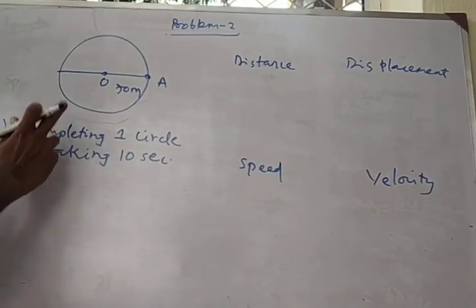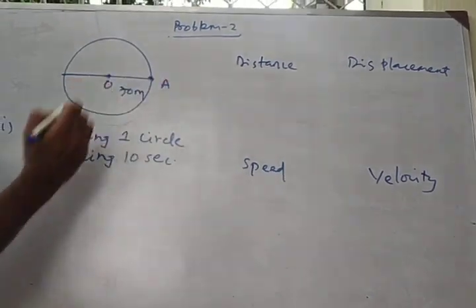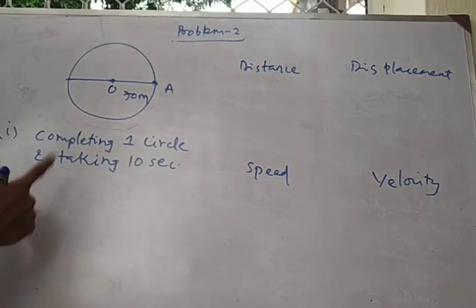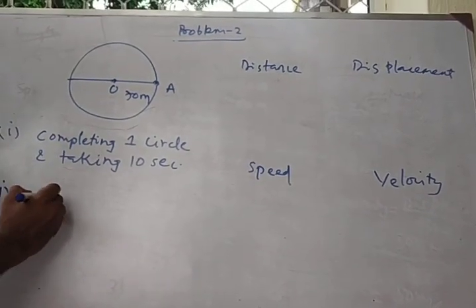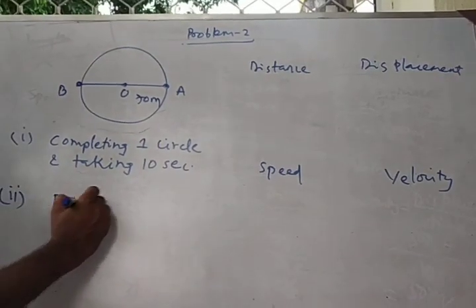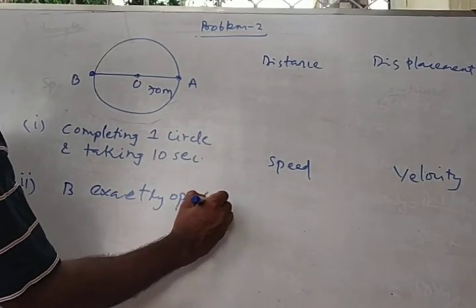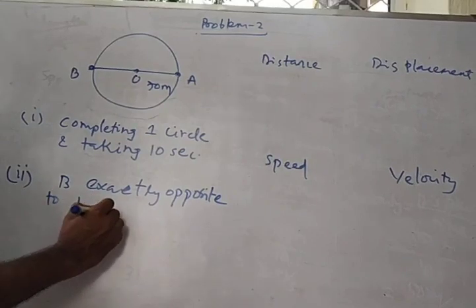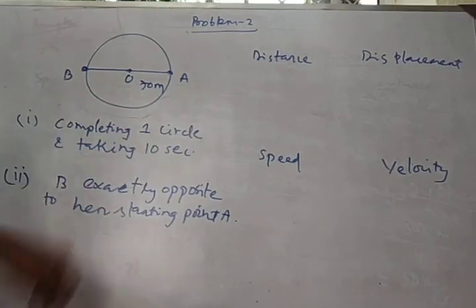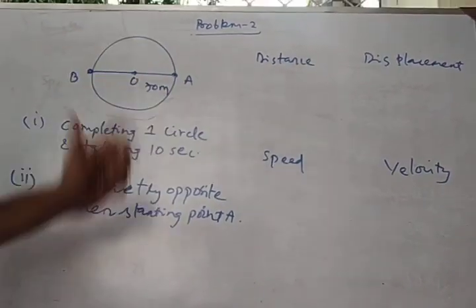So basically in 2 different situations we are going to calculate her distance, displacement, speed and velocity. First case, the girl is completing one circle, means she is starting from A and coming to A and taking 10 seconds. In second case, let the girl reach a point exactly opposite to her starting point. Let's say this point is B, exactly opposite to her starting point A. Speed and velocity.